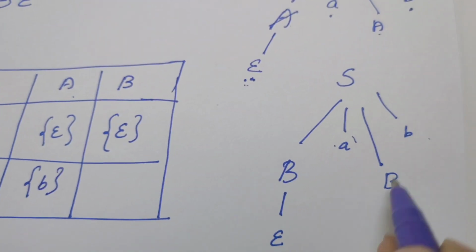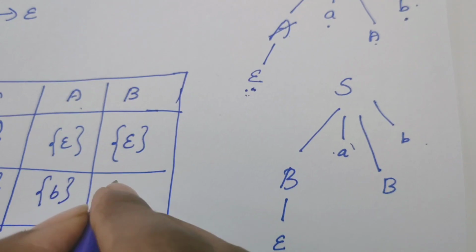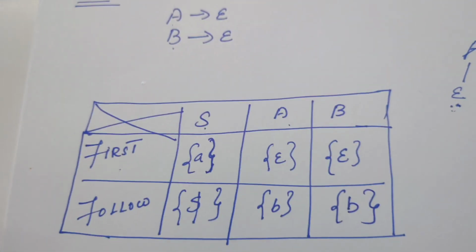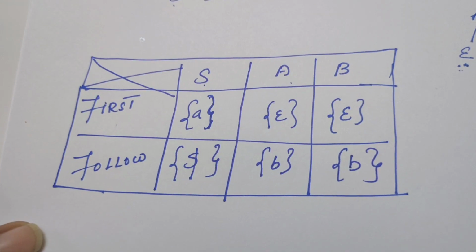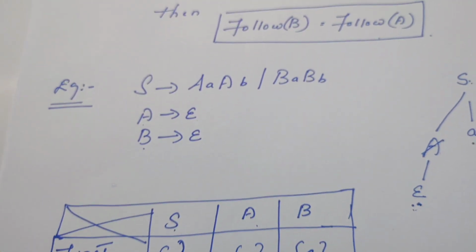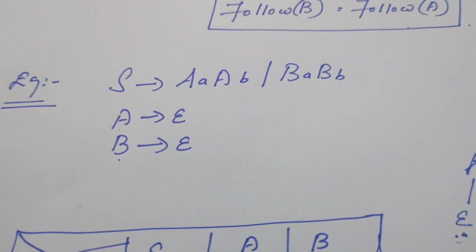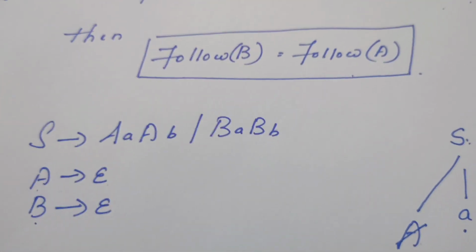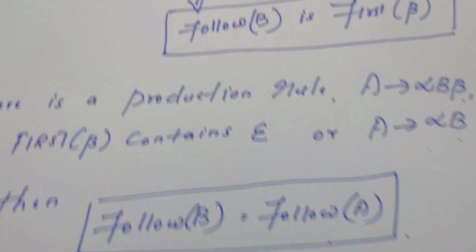Follow of B: in the parse tree, the terminal symbol b appears. So it is b here also. Right? This is just for the logical understanding of this. I have taken a very simple grammar and we have computed in this way. But the same way of computation is not possible in general. Better we have to remember all these rules.